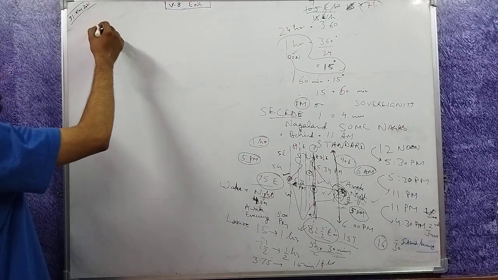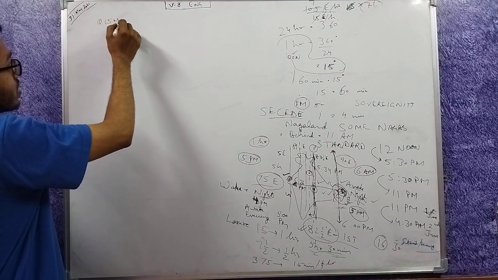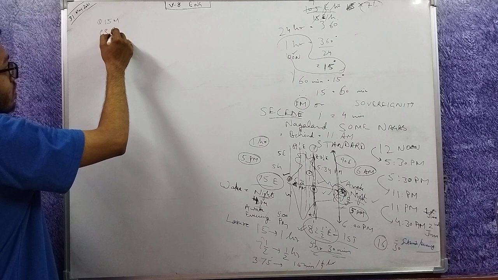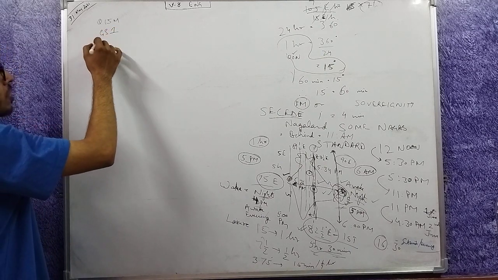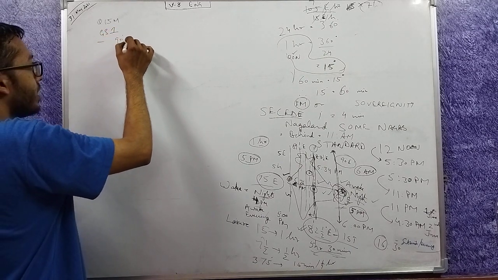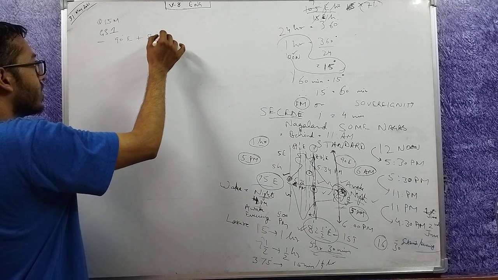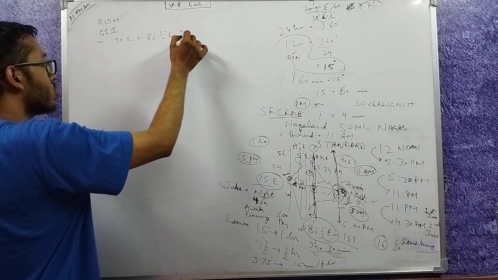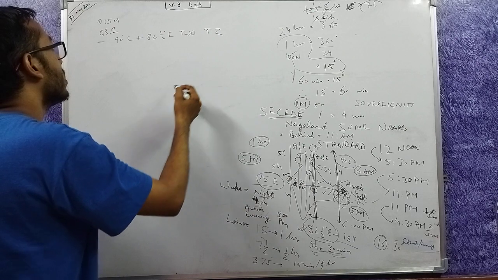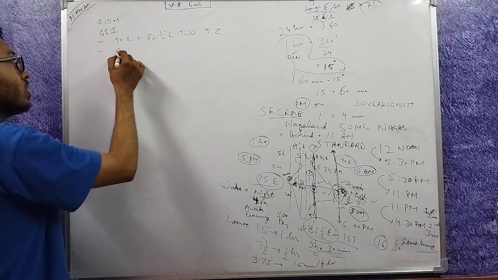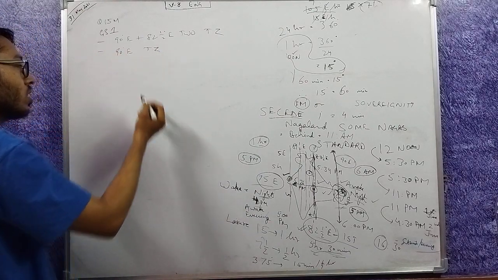So now let's say a question comes in the exam for 15 marks in mains in GS1 in geography. Should we shift to 90 degree east plus 82.5 degree east, two time zones, or should we move to 90 degree east time zone?